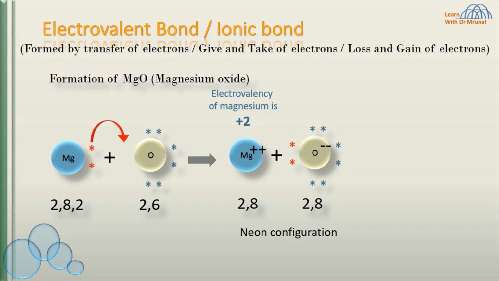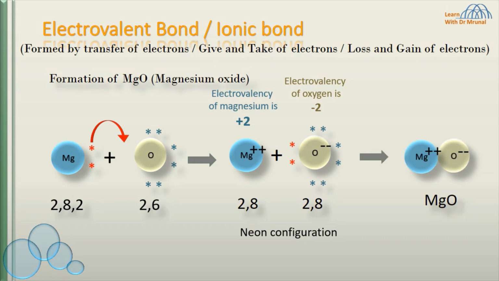Its electrovalency is +2. Oxygen acquires -2 charge. Its electrovalency is -2. There is attraction between magnesium and oxygen ions, which is called electrovalent bond.